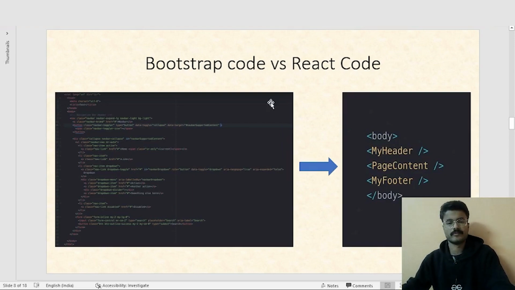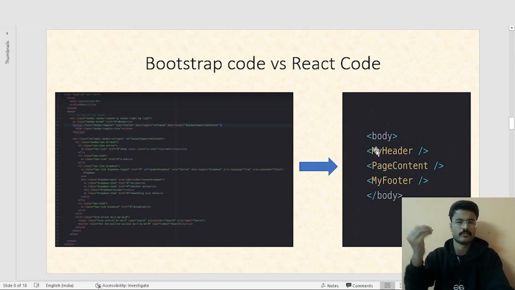So here's a little comparison between the Bootstrap code versus React code. This is the Bootstrap code consisting of all the cluttering HTML used to create a navbar. And if we switch to React, we can stuff all this code inside these components. So it sort of behaves like our custom HTML component. Inside the body, we have three components, and inside this header component, we can have further components as well. So it keeps on building on top of one another.